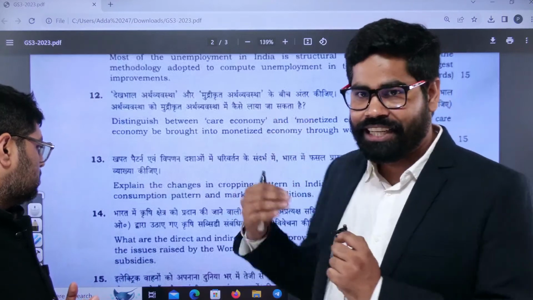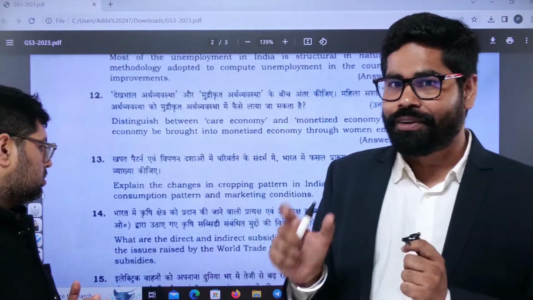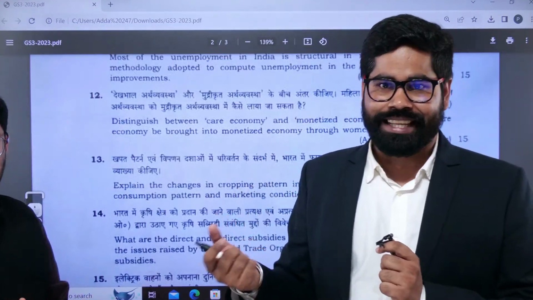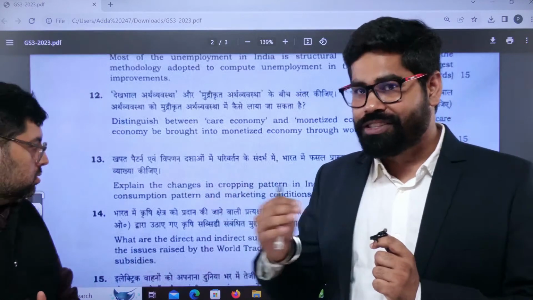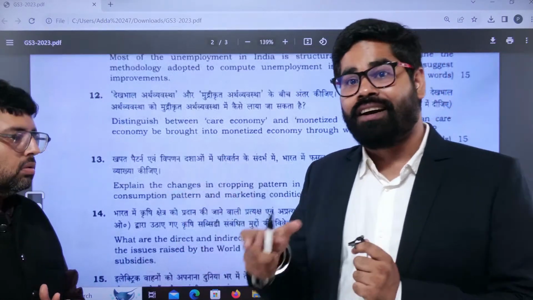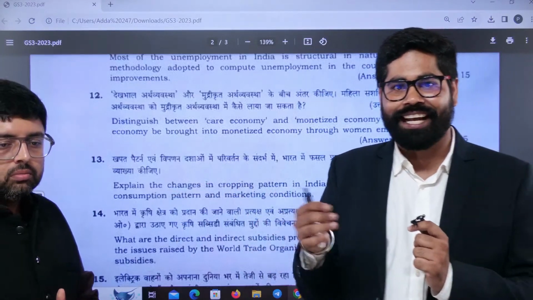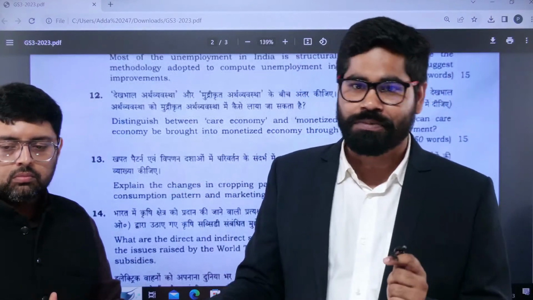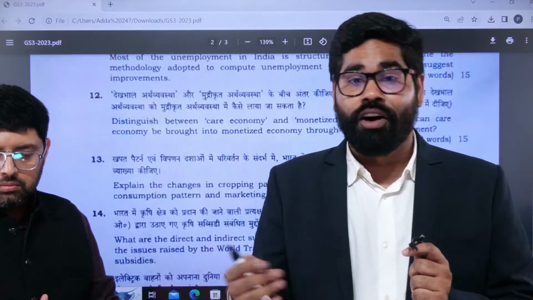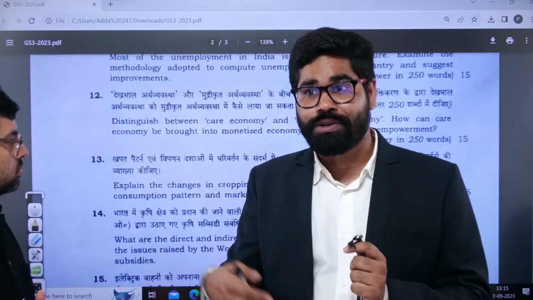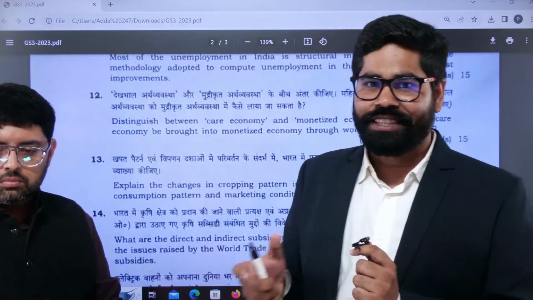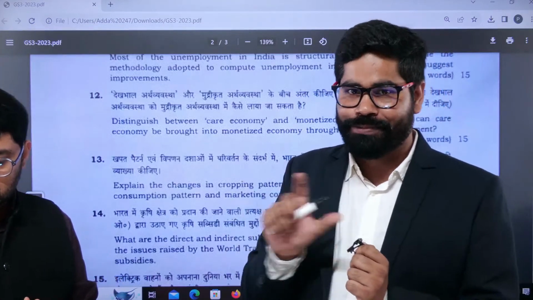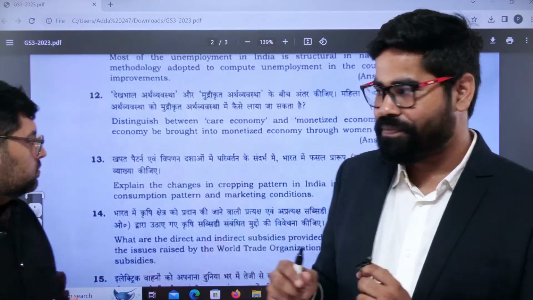Yes, this is in the current context, but then you have to look at the approach of UPSC. They have been asking questions across different dimensions. You cannot say that the questions related to women empowerment can only be there in GS paper 1 or GS paper 3. It can come in GS paper 1 or GS paper 2. It can come in paper 3 also and paper 4 also. So that is one thing which you have to keep in mind. The topics will move from here to there.